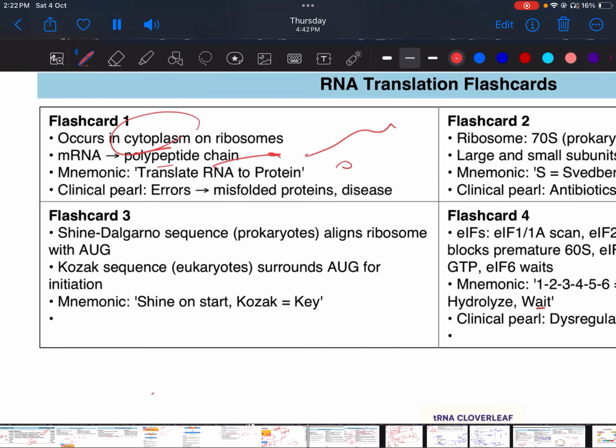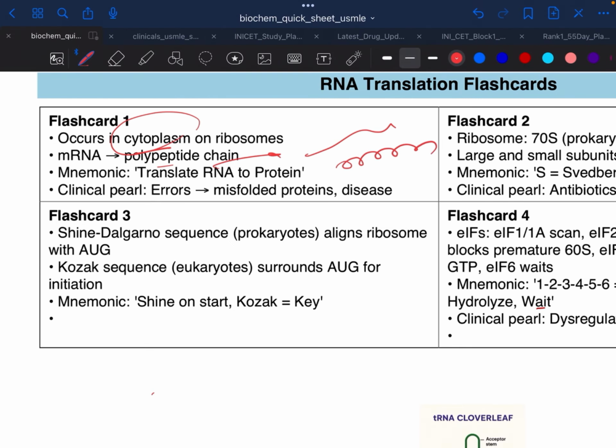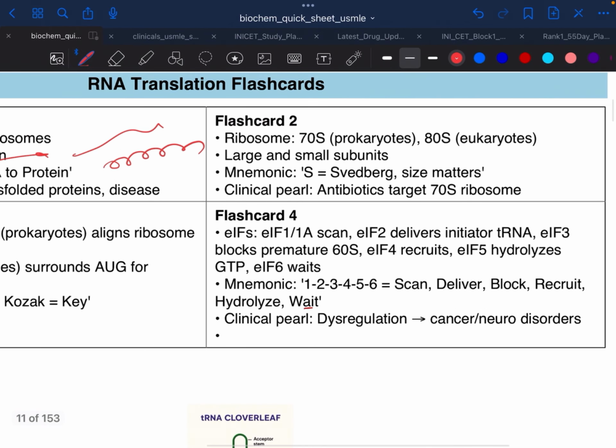That also we know. If misfolded proteins are formed, there are diseases like prions. This we also know. Misfolded proteins are accumulated. That is an infection. But in hereditary forms, we will learn in further course.